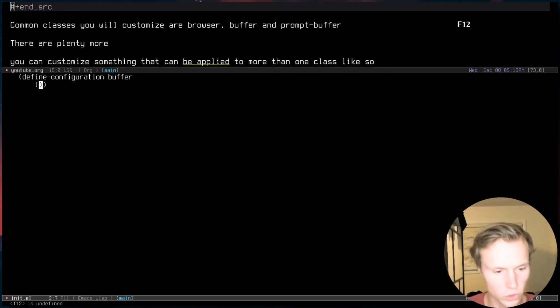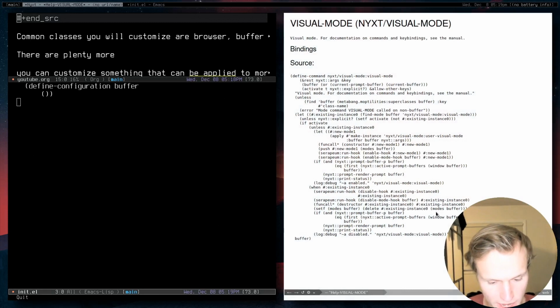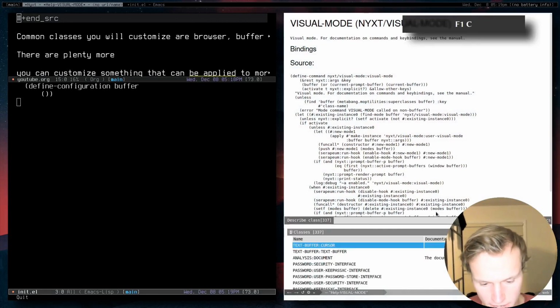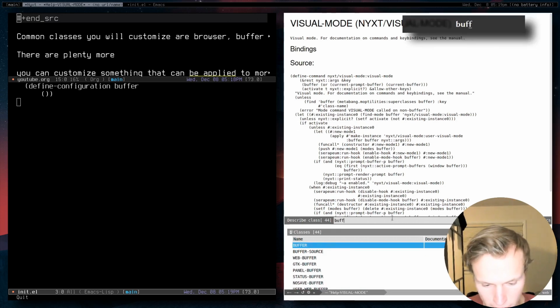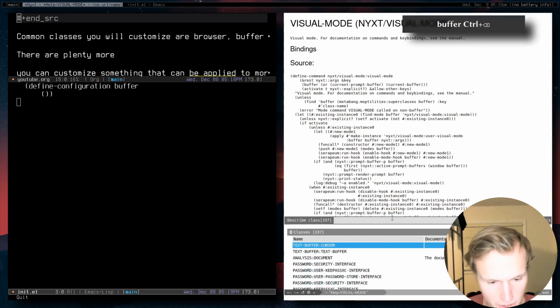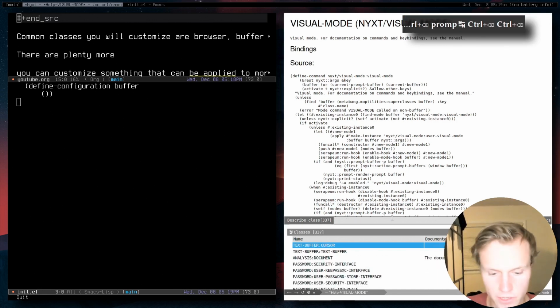So let's go ahead and start there. In fact, if you wanted to look up all the different kinds of classes, if I just actually go back to Nyxt and I do F1 capital C, then this will give us a list of all the classes. And so if we just did buffer, we'll have the buffer class, and then we have the prompt buffer, all that sort of stuff. And so when I'm referring to all these different classes and everything, these are just different things that we can customize.